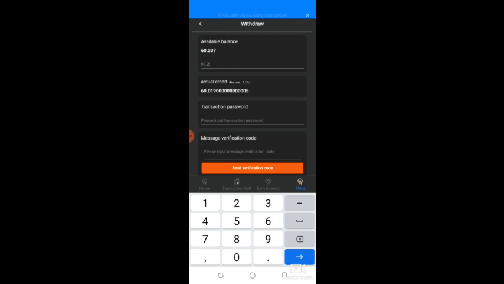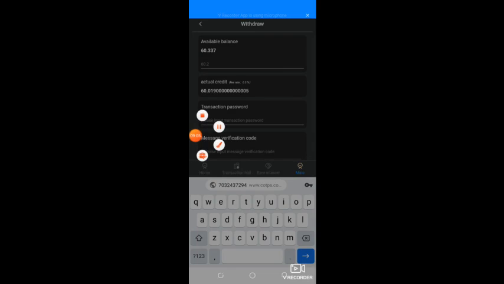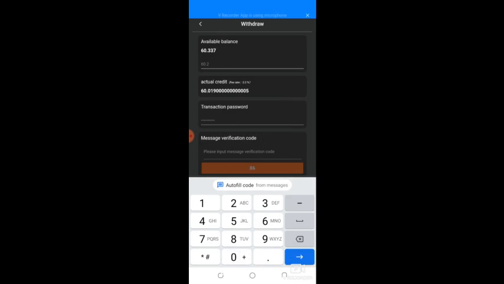So the transaction password. Let me pause this video so that I can input my transaction password. Okay, I have successfully added my transaction password. So I will now click on send verification. Send verification means the verification code will be sent to my registered number. So I'm waiting for that. Let me click on the autofill so that I can get it immediately it arrives.